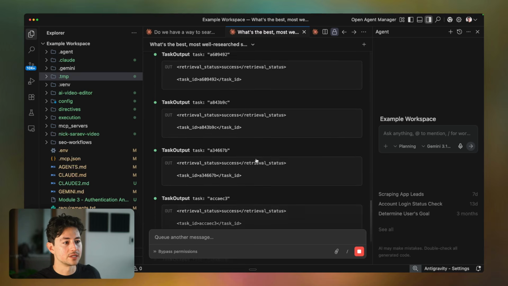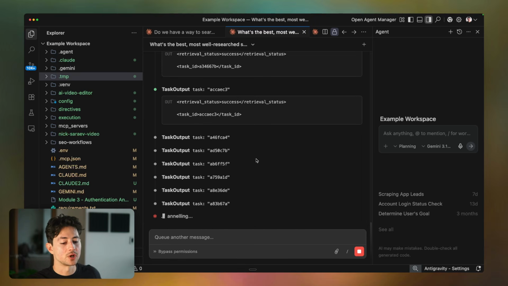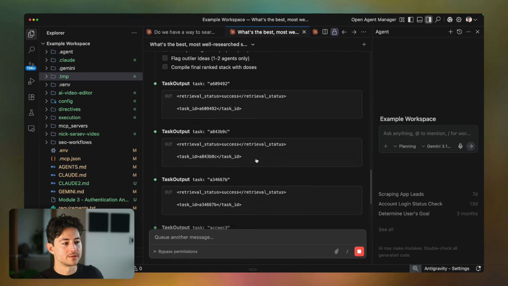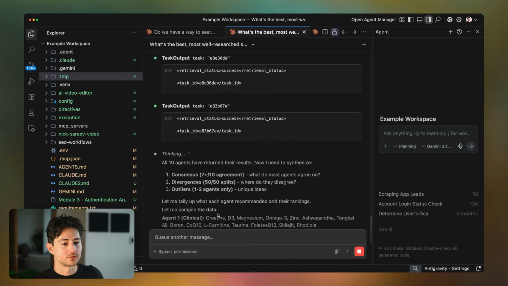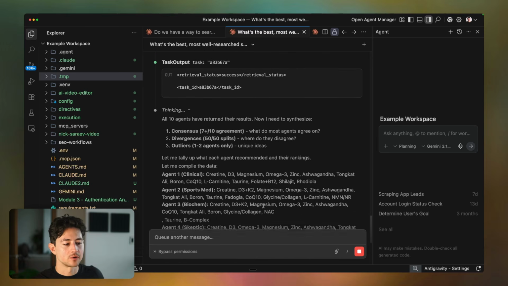Okay, so anyway, it looks like we're already done with, I don't know, something like 3 or 4 of these. I'm going to wait until all of these are done, and then when they are, I will show you guys the results. Okay, so just scrolling through here, it looks like we are done with most of these task outputs. What it's doing now is aggregating all of the results, and it's going to compile it into basically a little document for me.